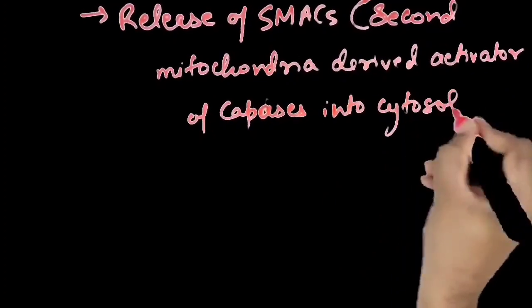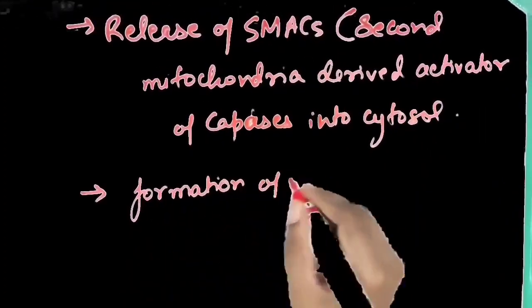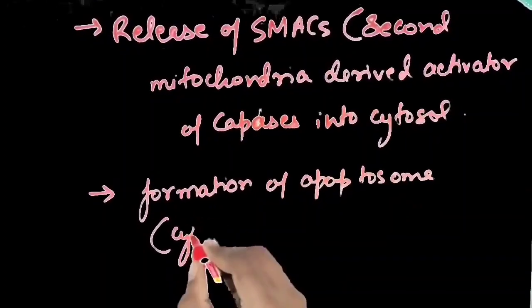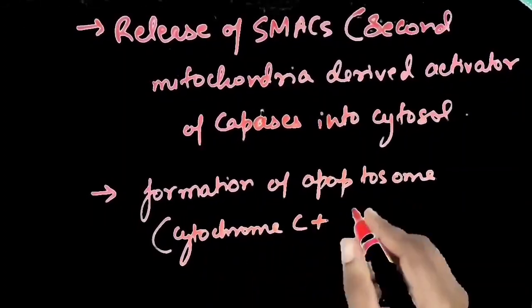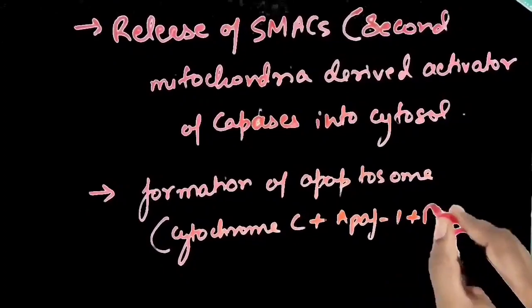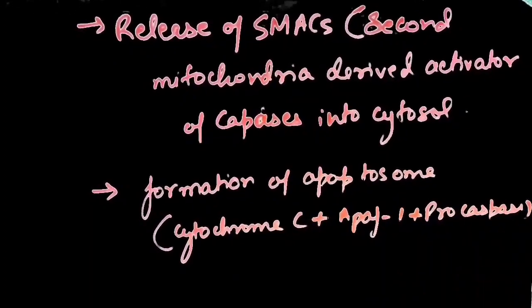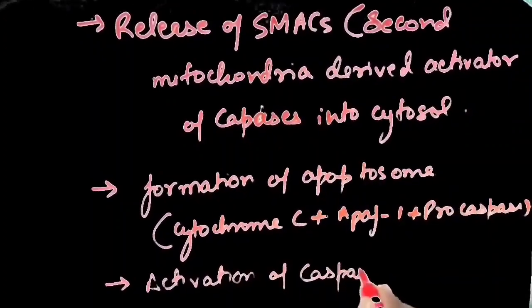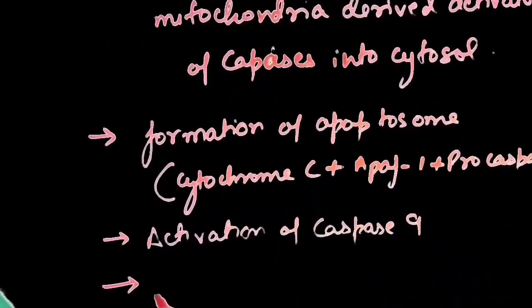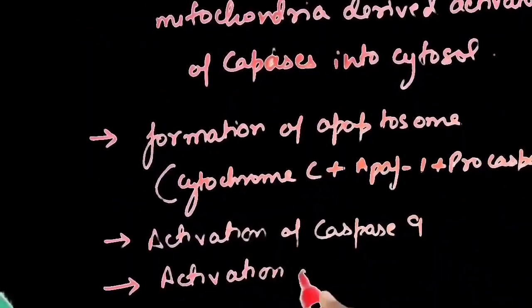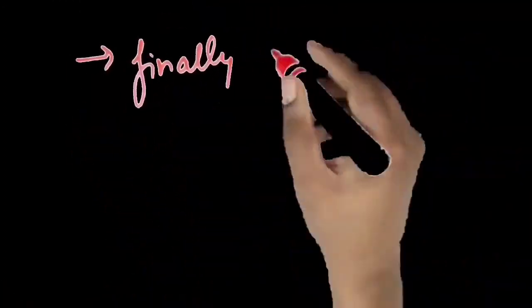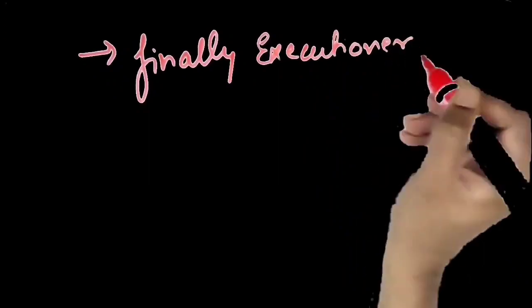In the cytoplasm, the cytochrome C molecule combines with APAF1 and procaspase 9 in an ATP-dependent manner, forming a multi-subunit complex called the apoptosome. This leads to activation of caspase 9, which further activates the executioner caspases such as caspase 3 and 7, which cause the cell to cleave.